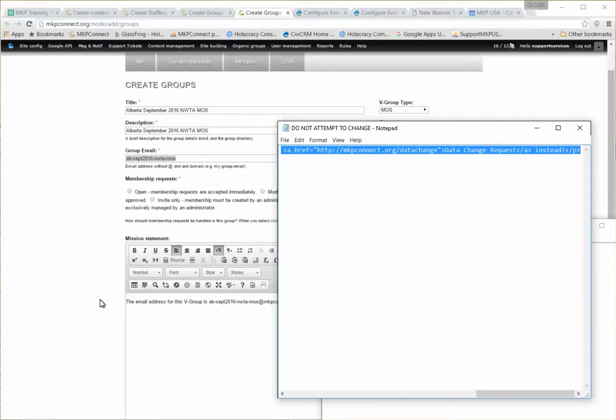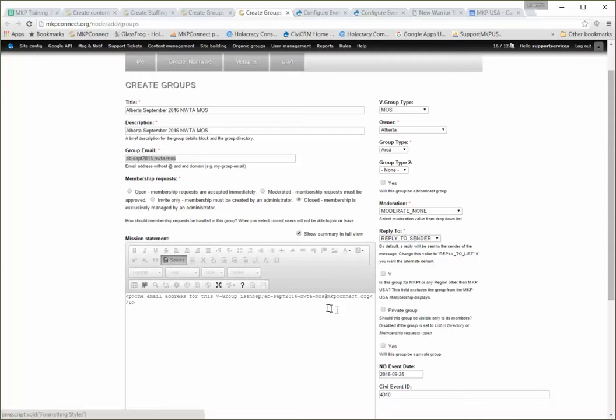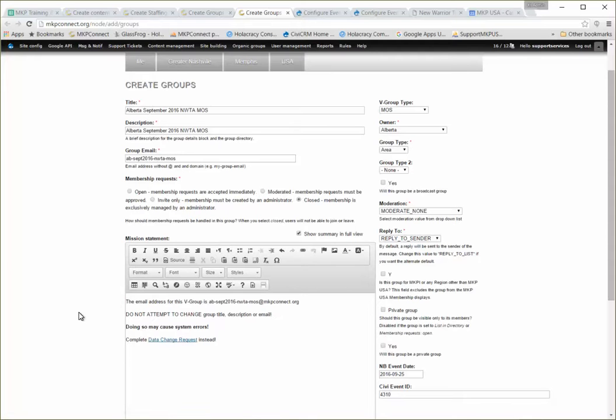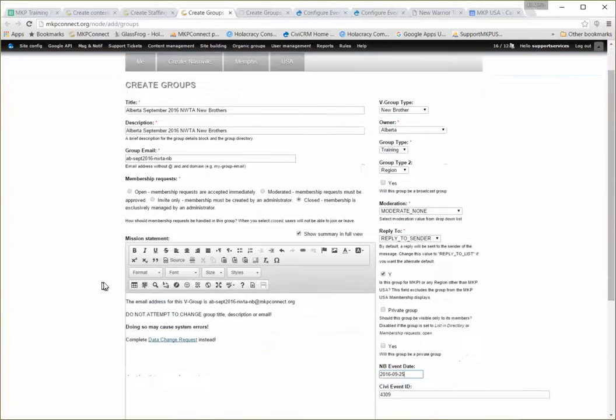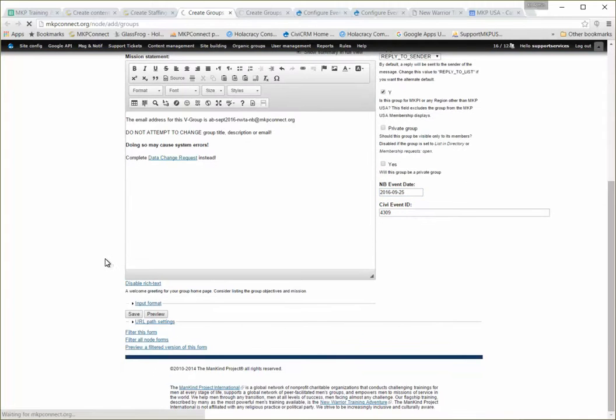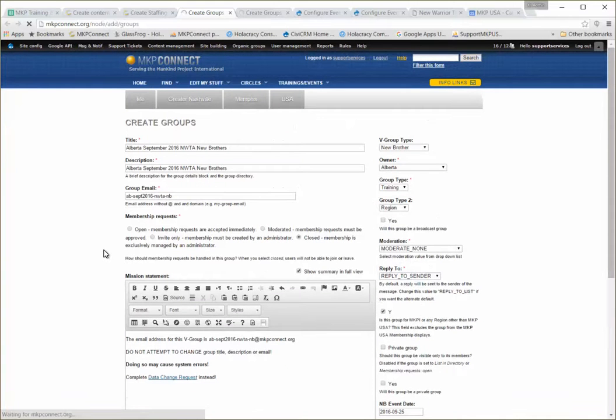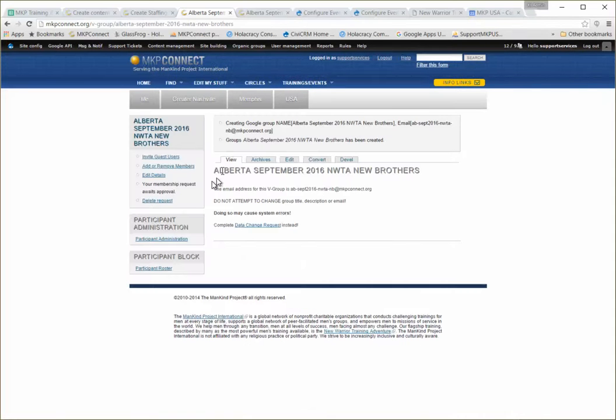It's the notepad I want. Copy, paste, source. There it is. Looks good. I'm going to go ahead and save that one. And this is the New Brother V group. I'm going to save it as well, and keep the tabs open because it is useful when it comes to the staffing fields.